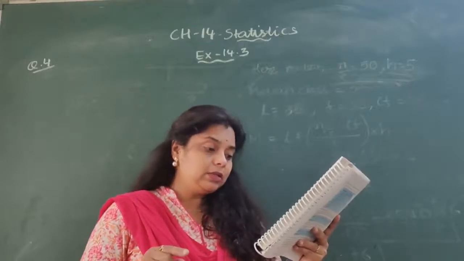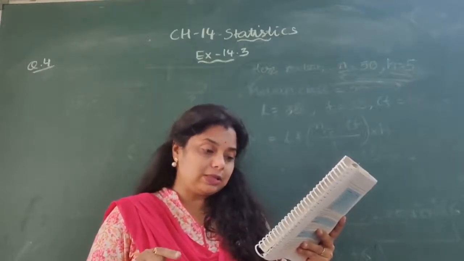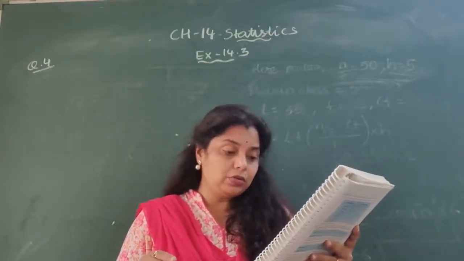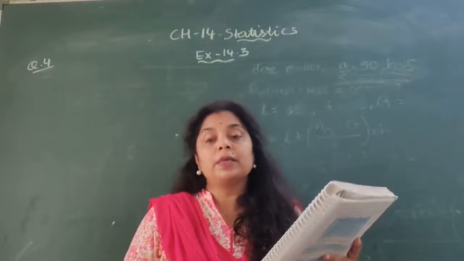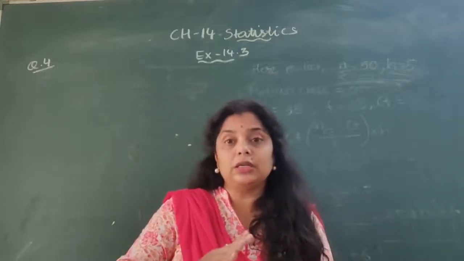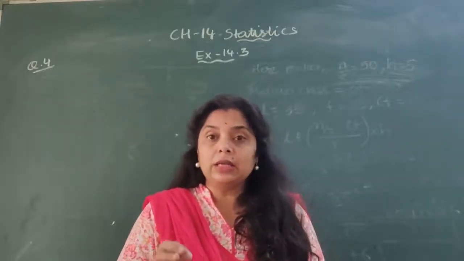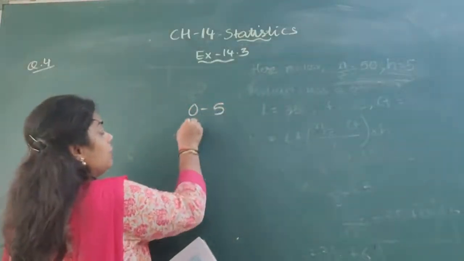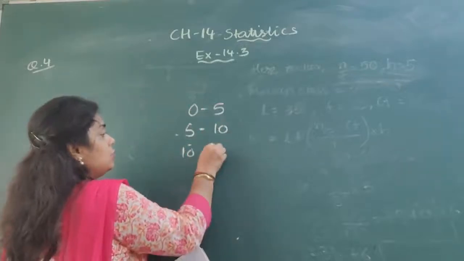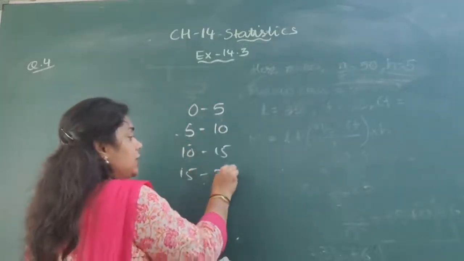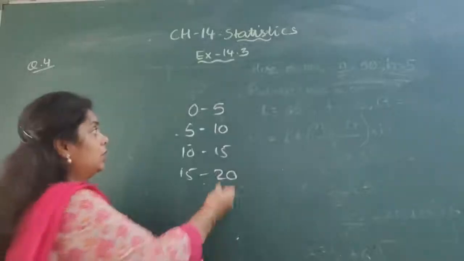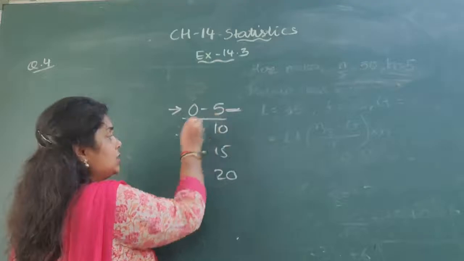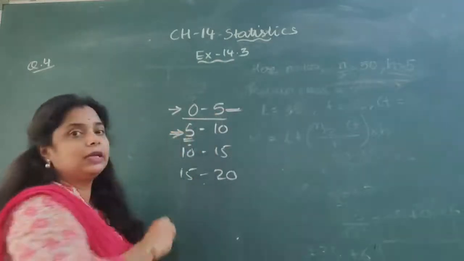The data needs to be converted to continuous classes for finding the median, since the formula assumes continuous classes. Okay, so what is continuous or non-continuous? Till now what we have seen, the classes are, for example, 0 to 5, 5 to 10, 10 to 15, 15 to 20, like this. Here, for the first class the upper limit is the lower limit for the second class.